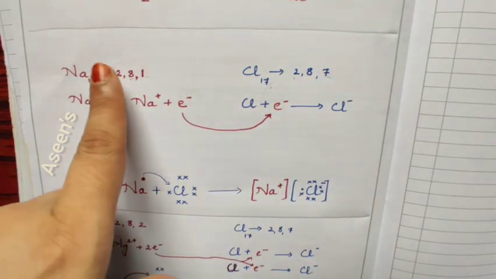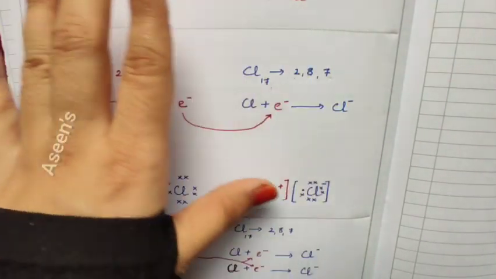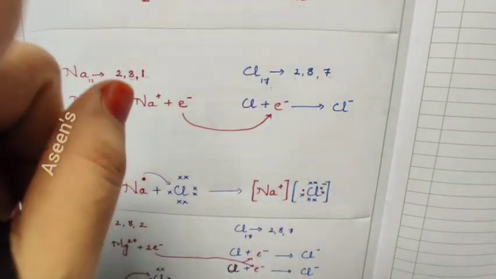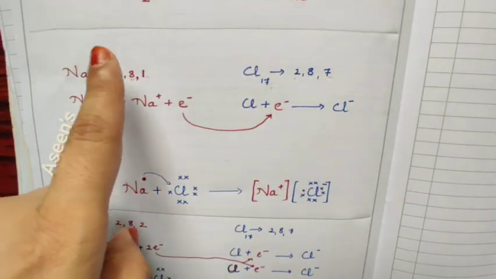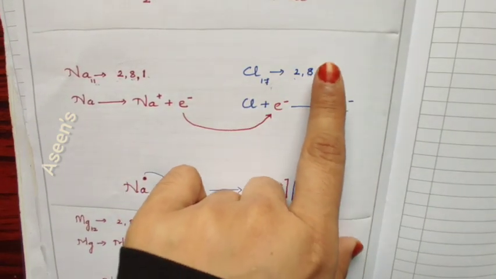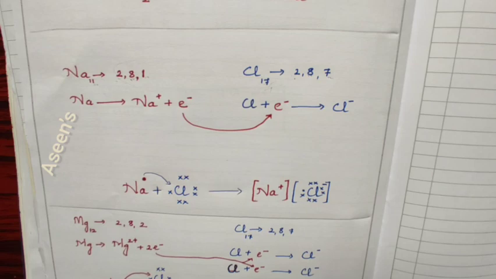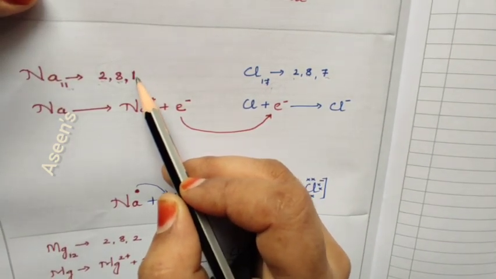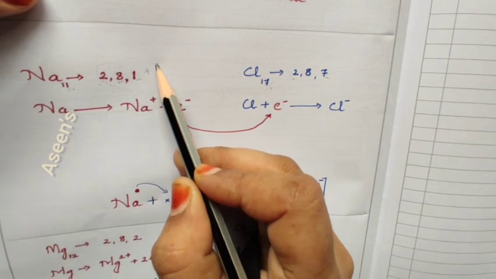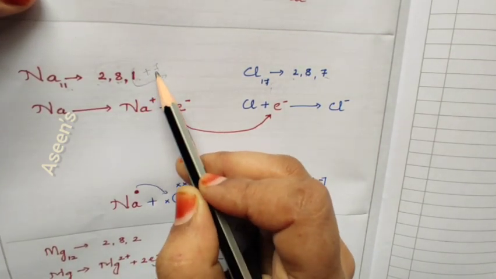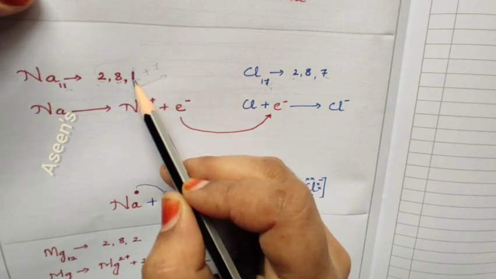So what we need to do is understand what actually is happening. Why is the reaction happening? The reaction is happening to gain that stability. Sodium wants to have 8 in the outermost shell, and chlorine also wants to have 8 in the outermost shell. So now to make this one 8, either we need to add 7 or remove this one.